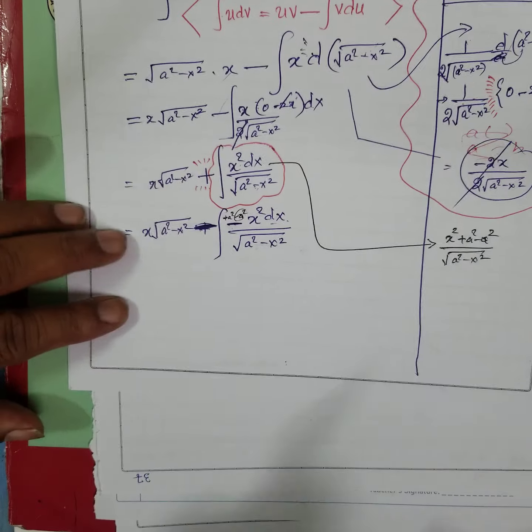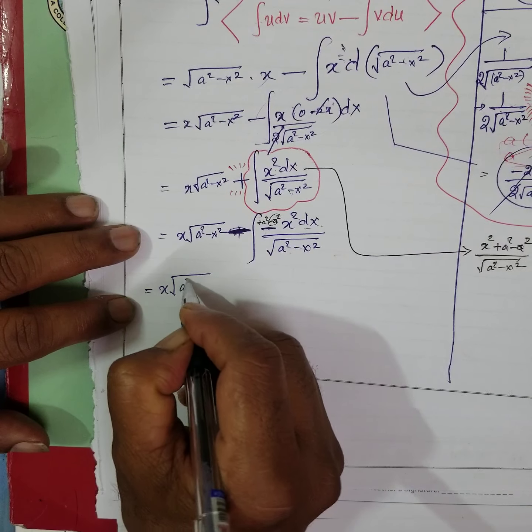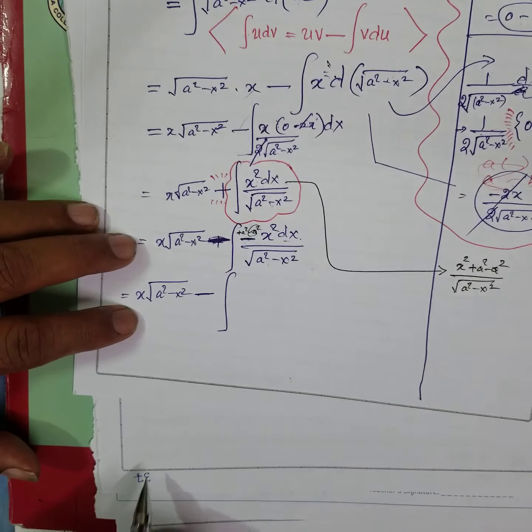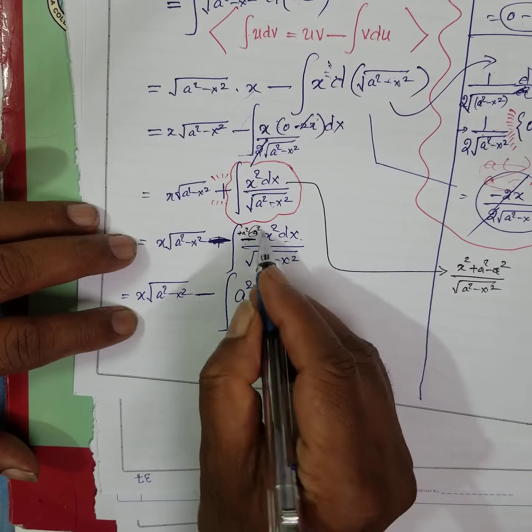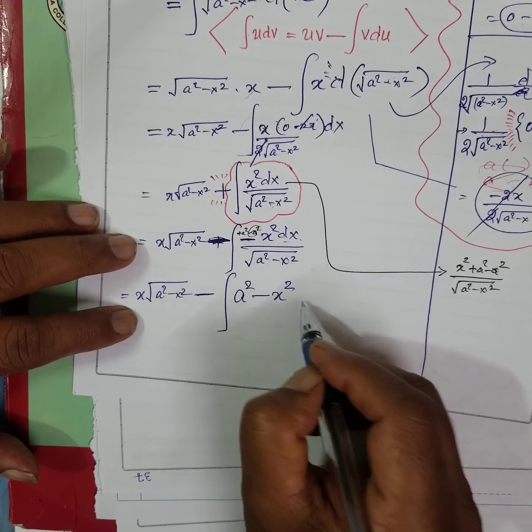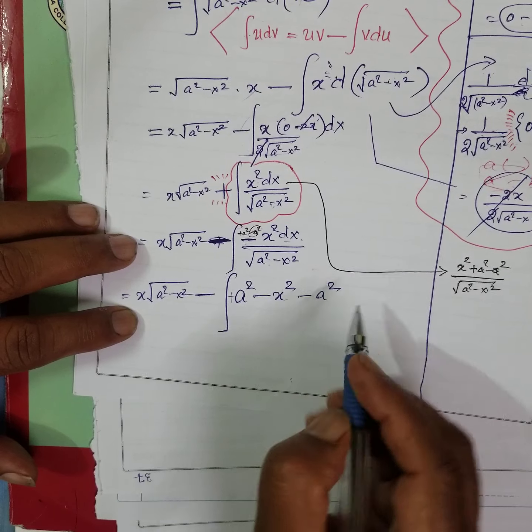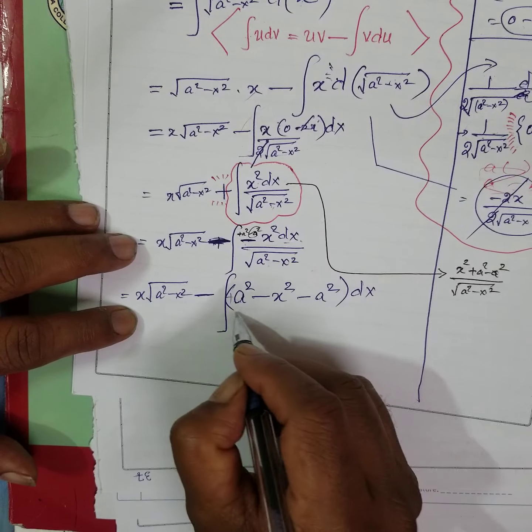Therefore, carefully observe here: x root a square minus x square minus integral of, here I will write a square minus x square, here minus a square. Plus a square and minus a square, I am adding and subtracting. Is it clear?